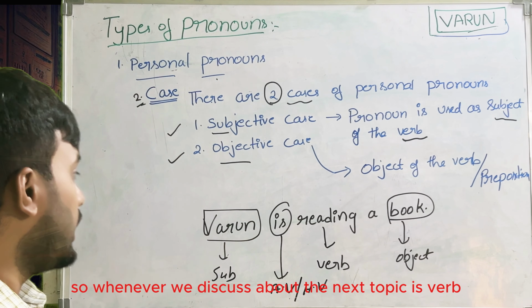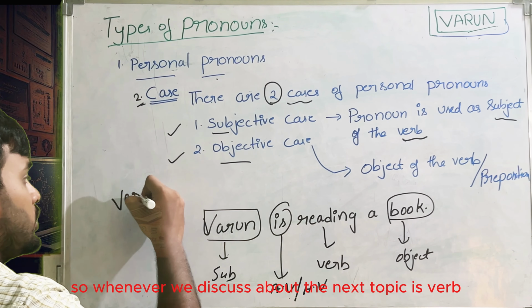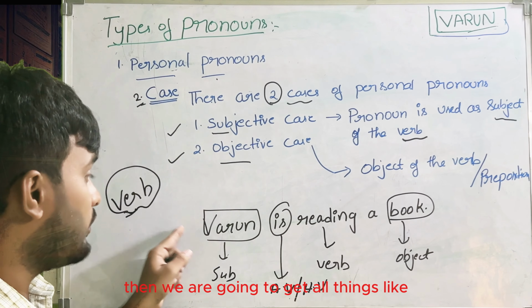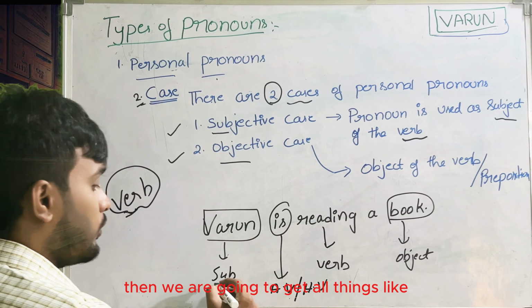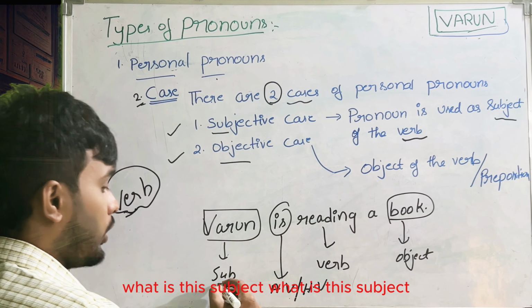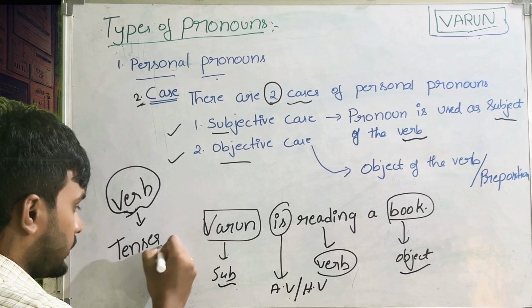The next topic is the verb, and then we will get all these things: what is the subject, what is the object, what is the verb. I say this because after verbs, we will discuss the topic of tenses.